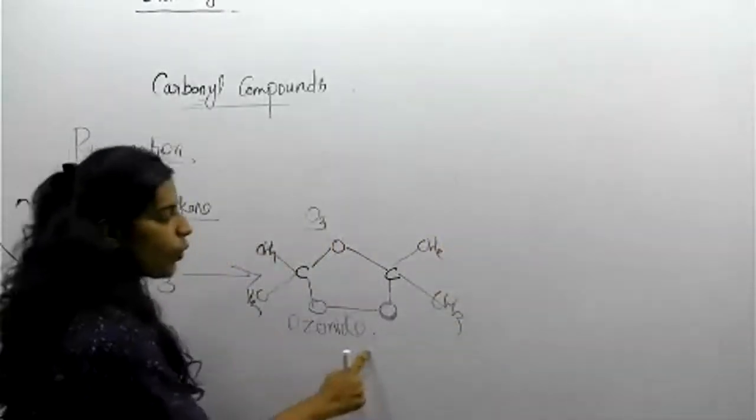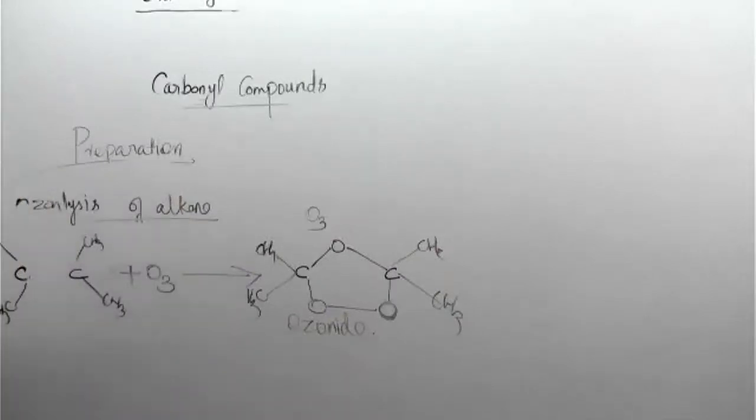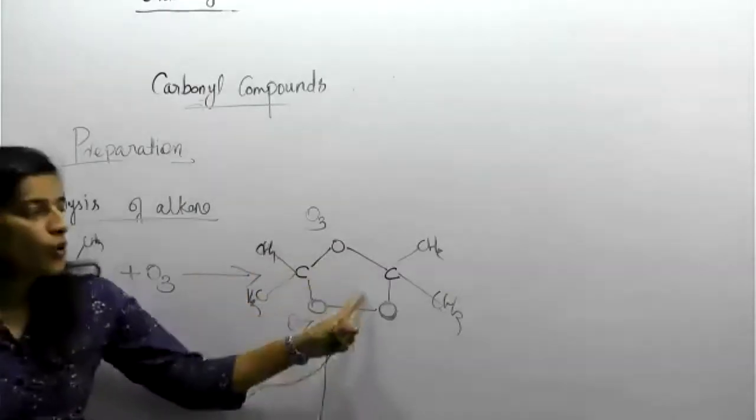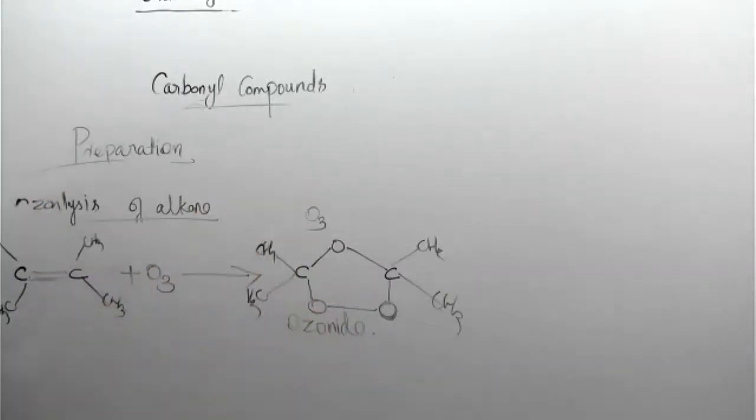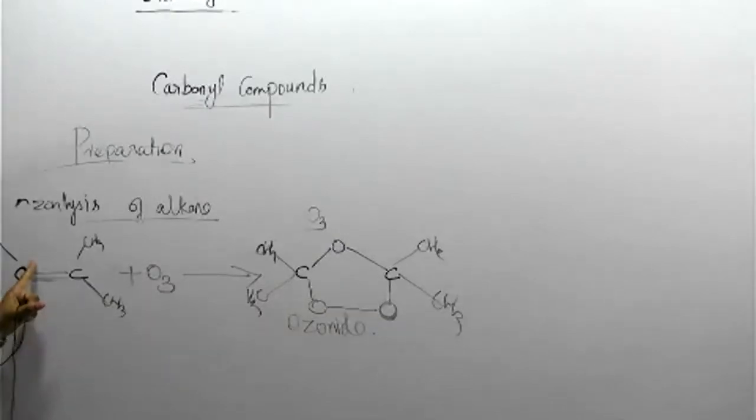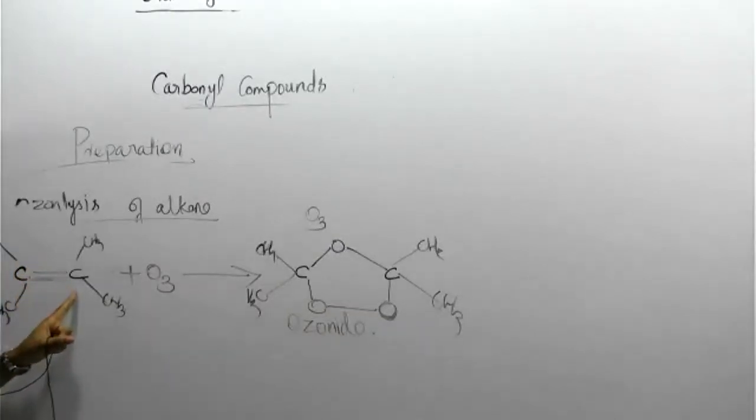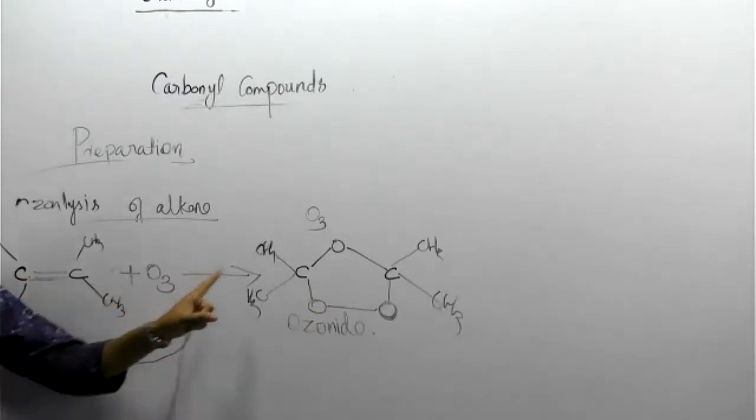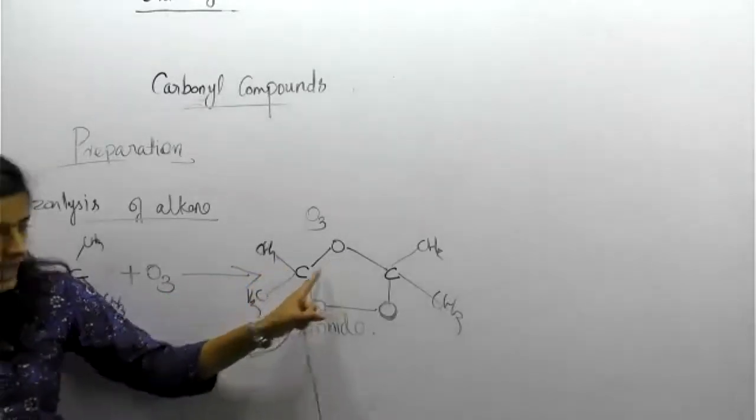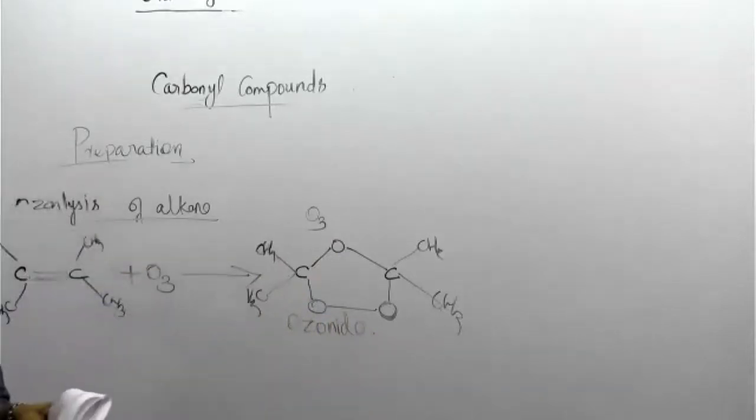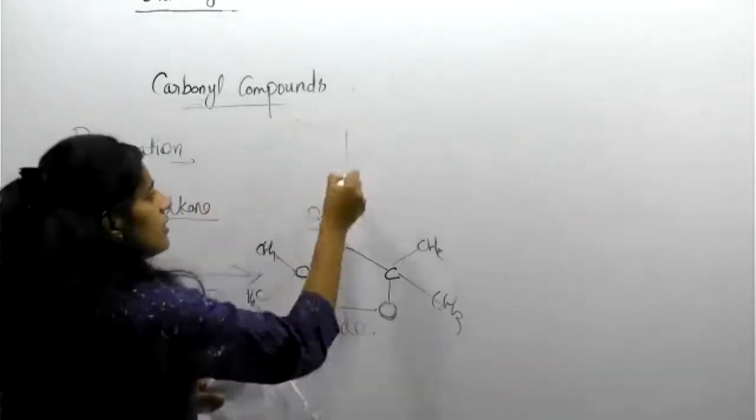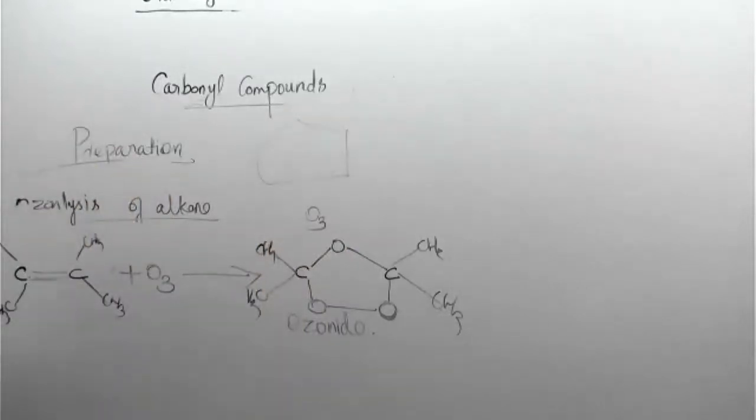This is called ozonide. If you face any question related to alkene, you first create this kind of ozonide. How do we create it? The carbon double bond is going to break, and then you place the ozone over there. One oxygen is here and the remaining two are like this, like a cyclopentane form. This is called ozonide.